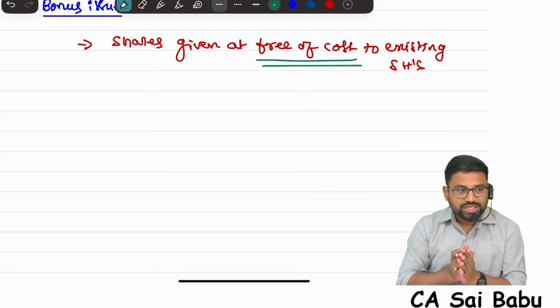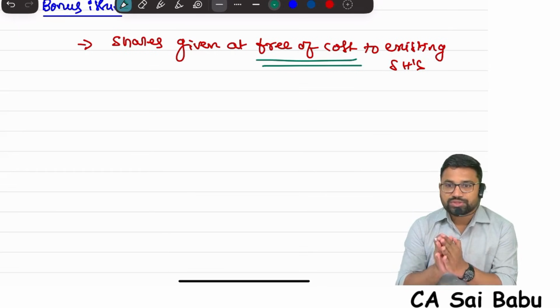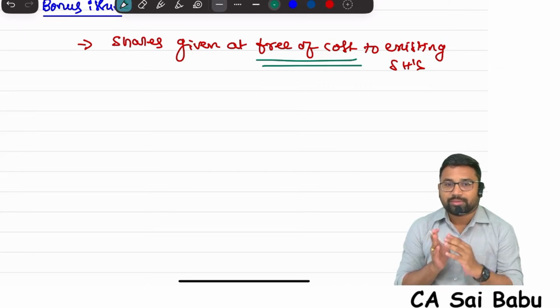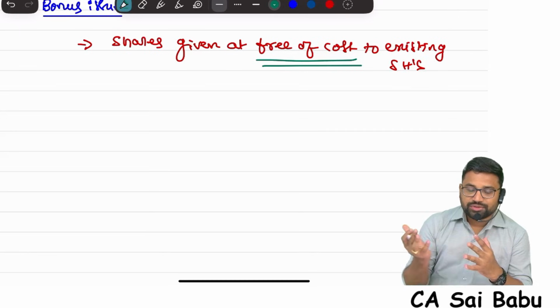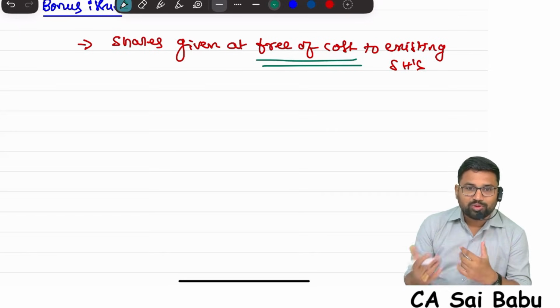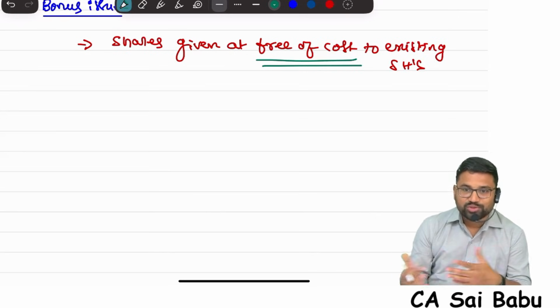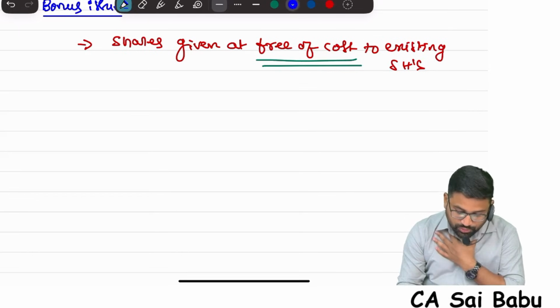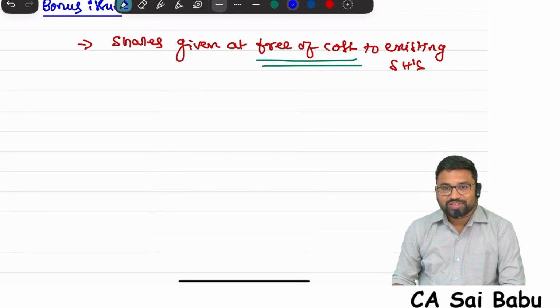Now my question is, the company is giving shares, so share capital will be created. Which account will you debit? You are not receiving anything in this case, so bank account will not be debited, no amount is received. Or are you purchasing any asset for which you are issuing shares? No, you are giving shares freely to the existing shareholders. So which account will be debited?